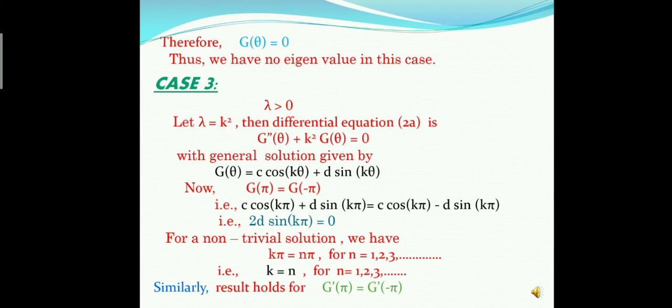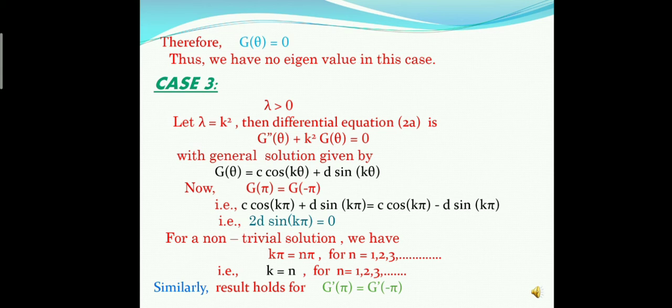Now we consider the third case where λ is greater than 0. Now let λ = k², and then the differential equation 2a becomes g''(θ) + k²g(θ) = 0, and this is also a differential equation of second order, whose general solution becomes g(θ) = c cos kθ + d sin kθ.